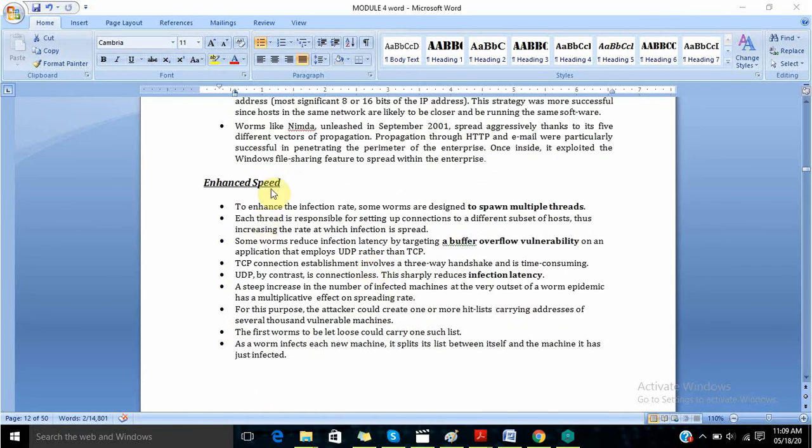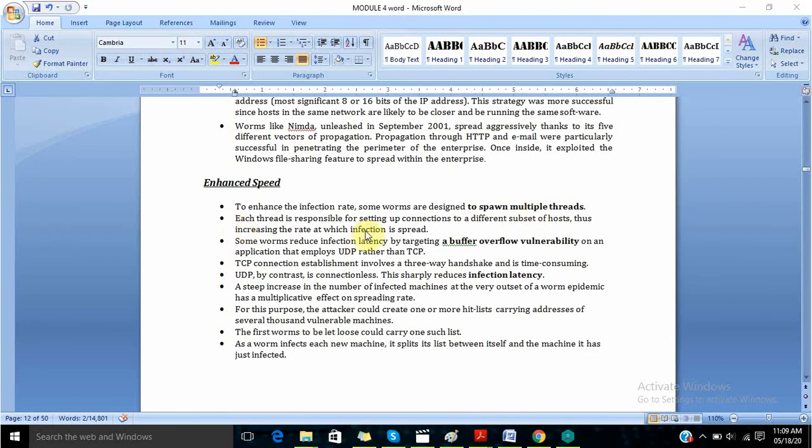Enhanced speed. Here they explain how the worm affects the host with good speed, or how it spreads at a large rate to different files. To enhance the infection rate, some worms are designed to spawn multiple threads. Spawning multiple threads means creating various threads.